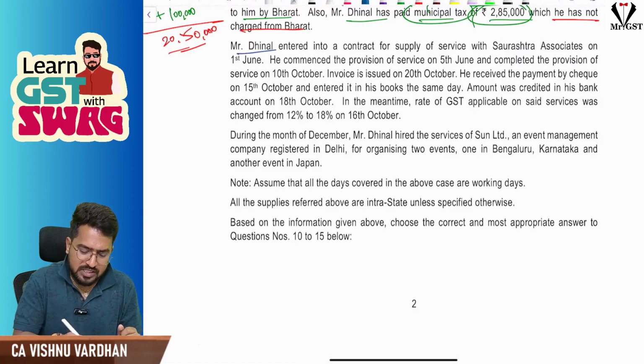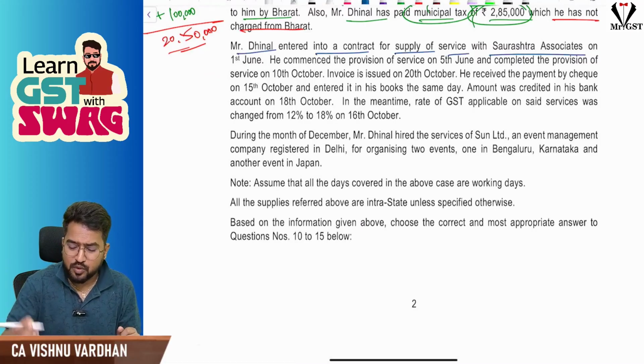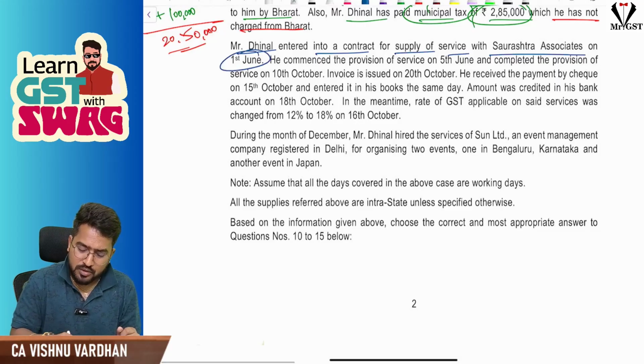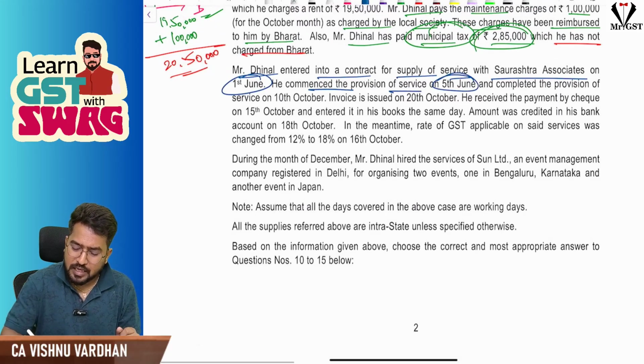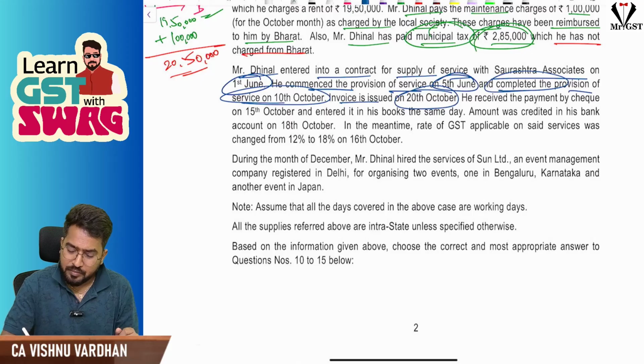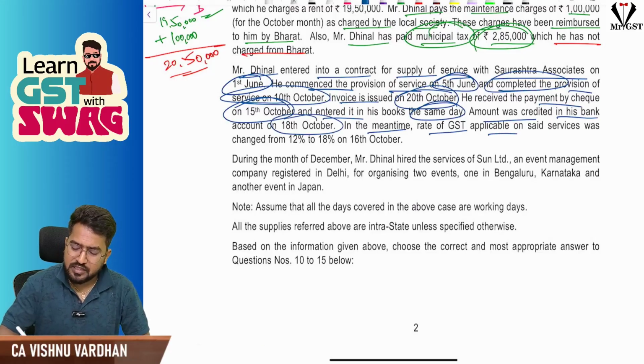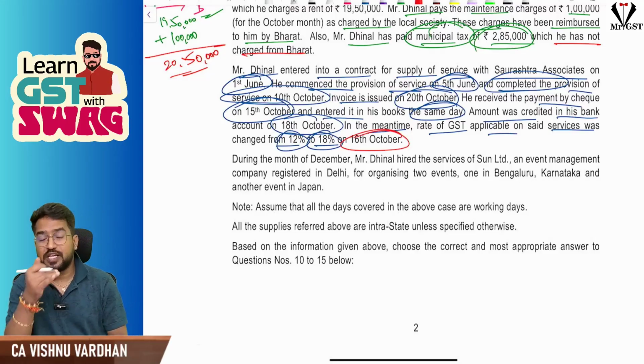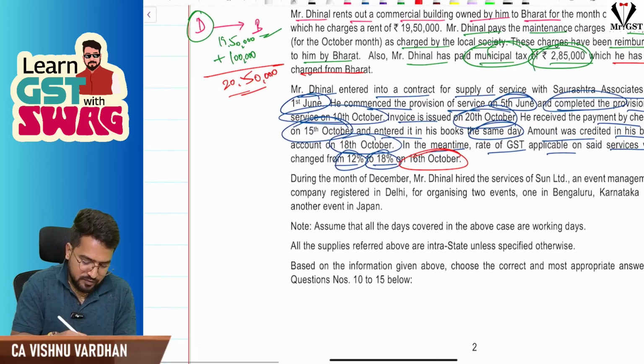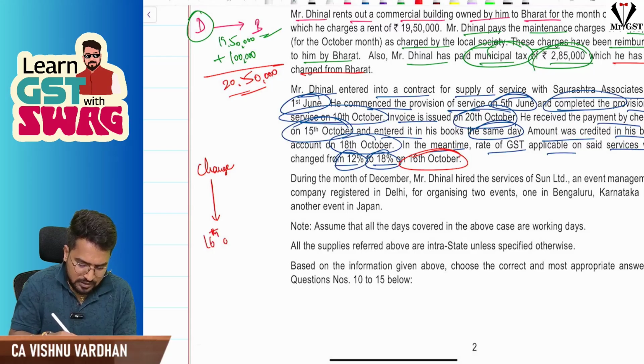Fine. So Mr. Dinal entered into a contract for supply of service with Saurashtra Associates on 1st June, commenced the provision of service on 5th June, completed the provision of service on 10th October, invoice 20th October, payment by cheque 15th October, entered in the books same day, amount was credited to bank account 18th October, and in the meantime, rate of GST on the said service changed from 12% to 18%. 12% is the old rate, 18% is the new rate from 16th October. So here you should see time of supply and applicable rate. First of all, when the change is happening, you should see. Change is happening on 16th October.